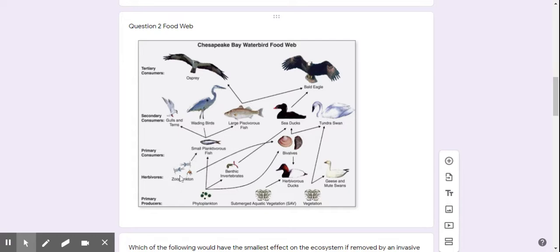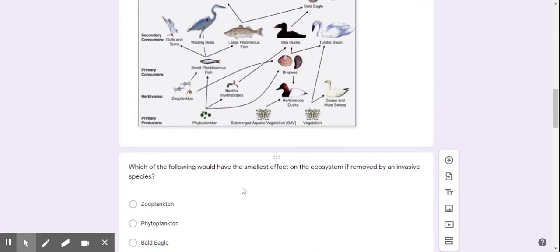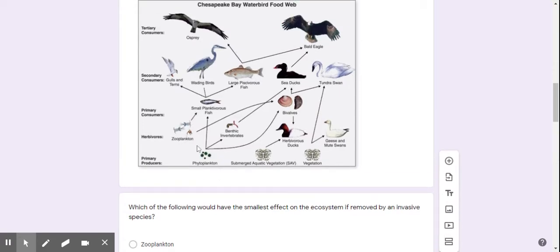So what we have right here are our producers. And we say that zooplankton are also producers, even though it says herbivores right here. We put them under producers because they're not eating anything else, and they just didn't fit at the bottom anymore. So we have two producers here, zooplankton and phytoplankton. We're looking for the one that's going to have the smallest effect. Since these are at the producer level, those are out automatically. They are going to make a huge effect. They're going to completely throw off the ecosystem.